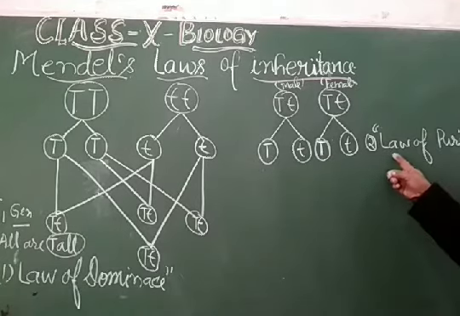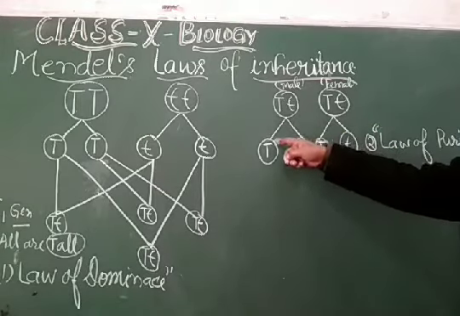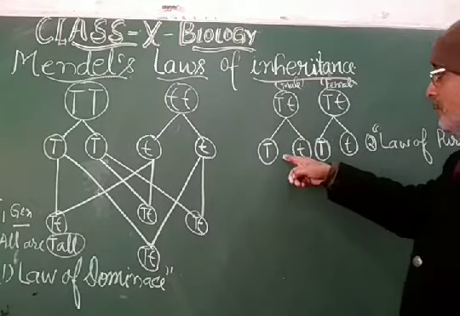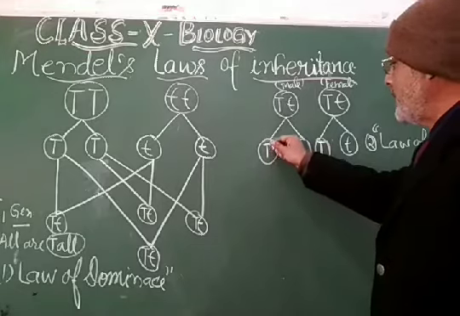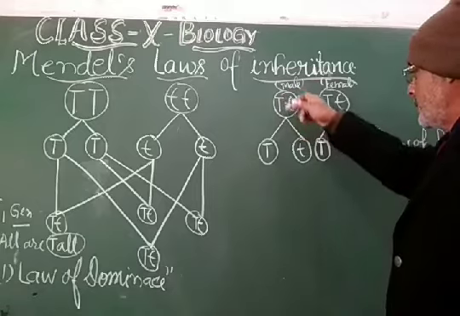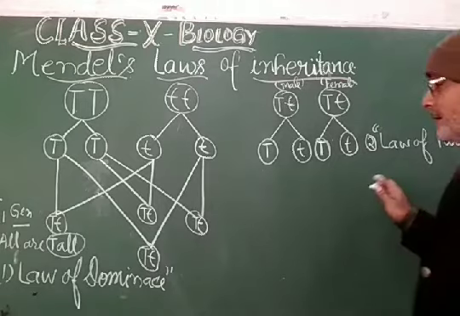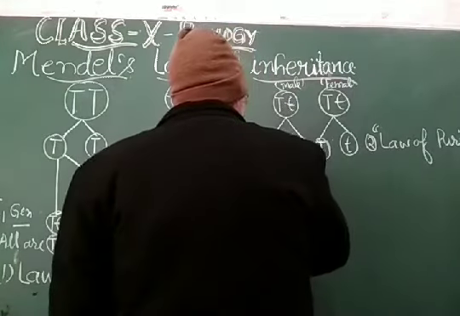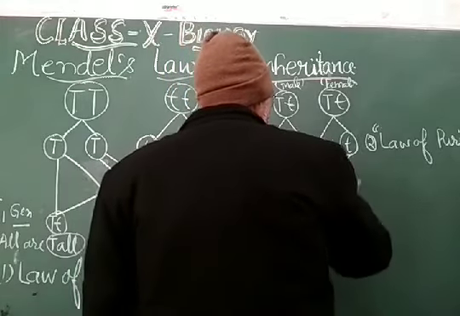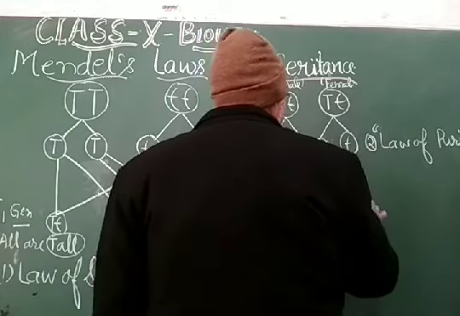And this law says that in the F2 generation, when gametogenesis takes place, the gametes produced by the hybrid male will be pure. They will not have any influence of the recessive character or dominant character in them. So this is the law of purity, and they will be free to combine with any of the opposite gametes, like this.